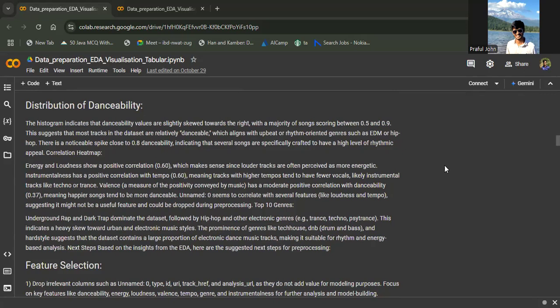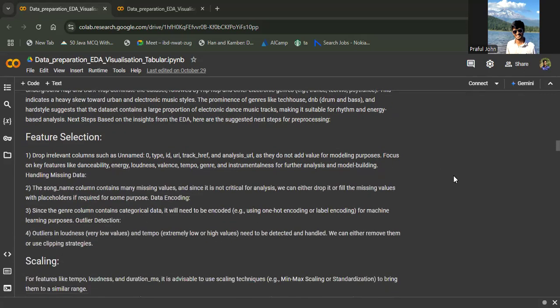So we'll use energy and loudness to show a positive correlation of 0.6, which makes sense, as louder music is often perceived as more energetic. That is how we find correlation between different columns.